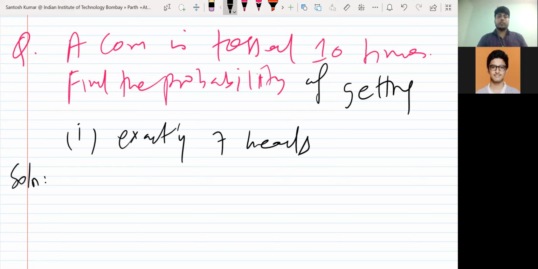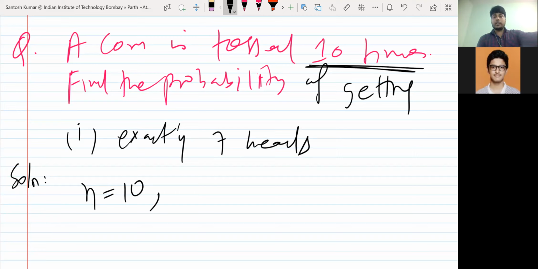Simply see the solution. How many times are we tossing the coin? Unmute and tell, I cannot see your chat. The coin is tossed 10 times, so small n is 10. We are doing the experiment 10 times. If you consider the whole thing as the experiment, then we have 10 trials. Tossing one coin is one trial. And find the probability of getting exactly 7 heads.